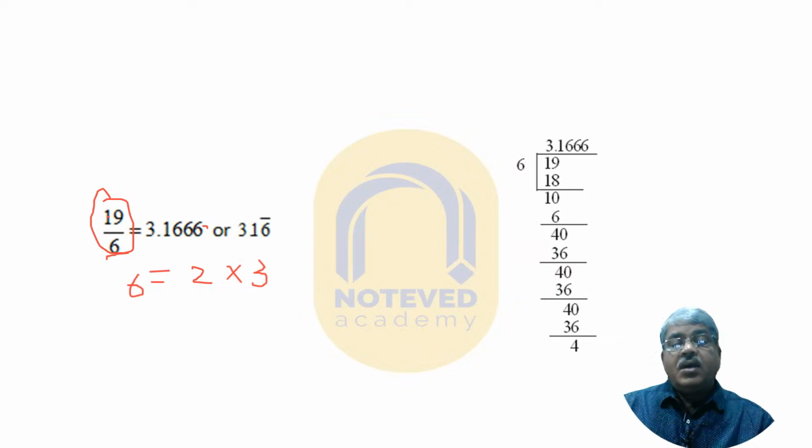Now here you see 19 by 6. 6 3s are 18. Then put 1 here. 19 minus 18 is 1. Then put a decimal point here, and write a 0. Then 6 1s are 6. Here you see 6, 1 is just 6.